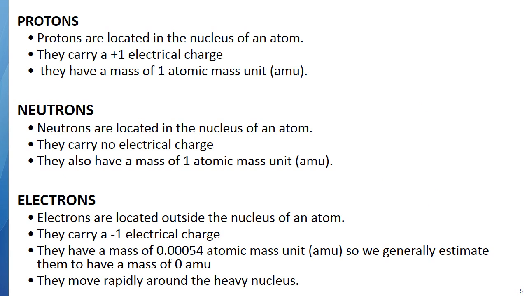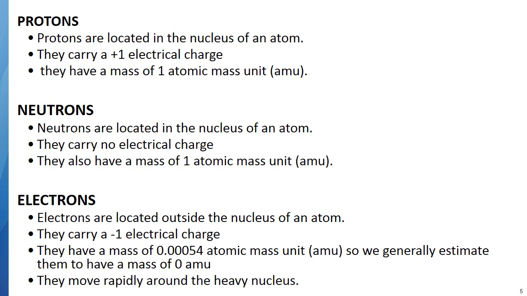So let's just review a little bit. Again, protons, neutrons, and electrons. Maybe not review, but introduce them and review them a little bit. Protons, like I said, are located in the nucleus of the atom. Protons carry a +1 electrical charge, and they have a mass of 1 atomic mass unit, or AMU. It will be the abbreviation for atomic mass unit. Neutrons are also located in the nucleus. They carry no electrical charge. They're neutral, so neutron, neutral. And they also have a mass of approximately 1 atomic mass unit. Now, what's an atomic mass unit? We'll talk about that in just a minute.